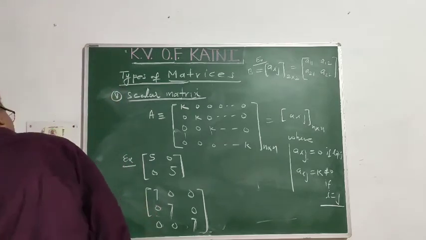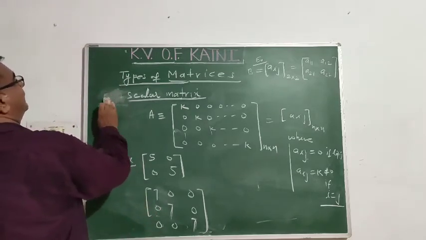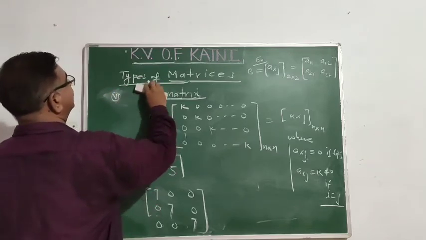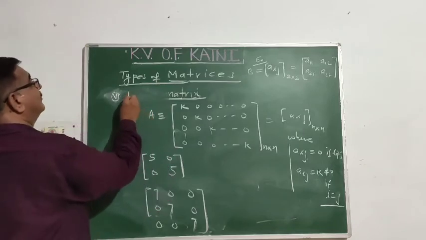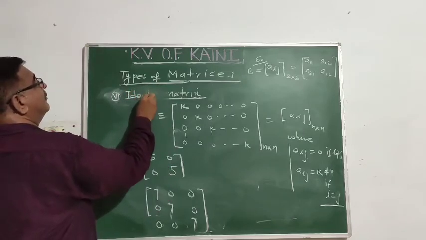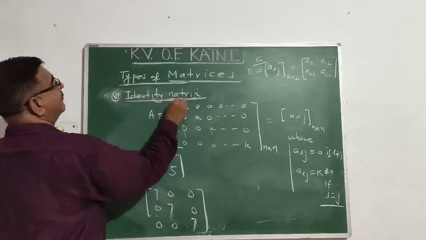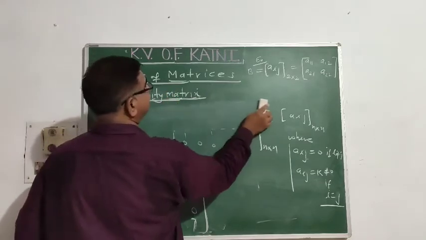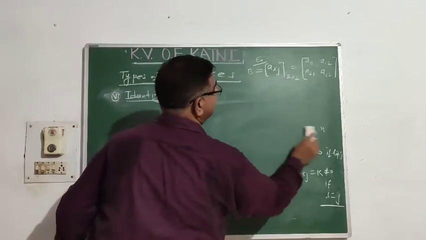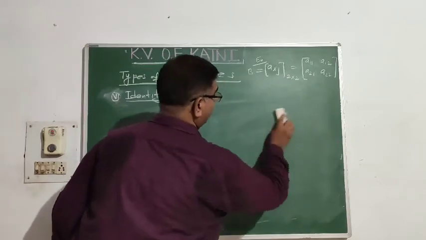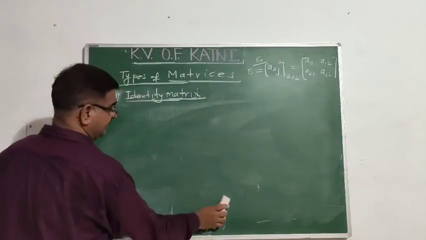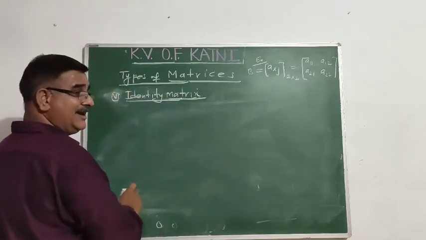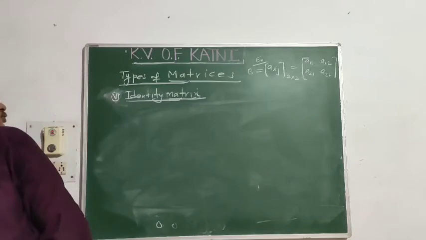Now, 6th type of matrix called identity matrix. My dear children, identity matrix again a scalar matrix, you know, a scalar matrix in which every element of diagonal is equal to 1.